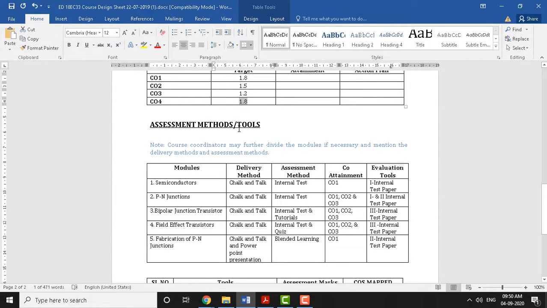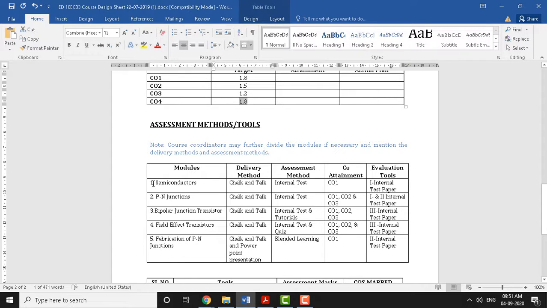Coming to assessment tools. So we have various assessments. Assessment is nothing but measuring the performance of the student. So against each module we use different delivery methods, and we have different assessment methods. Following that we have the course outcomes attained via this module. Finally, the tools used for assessment. Most of the tools you can see here are via the internal test, except a few which we cover with quiz, blended learning and a few other activities.